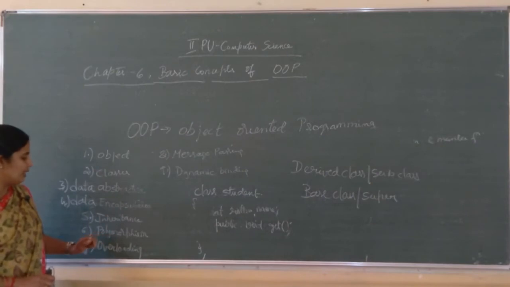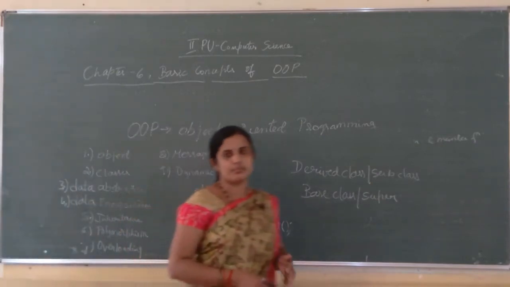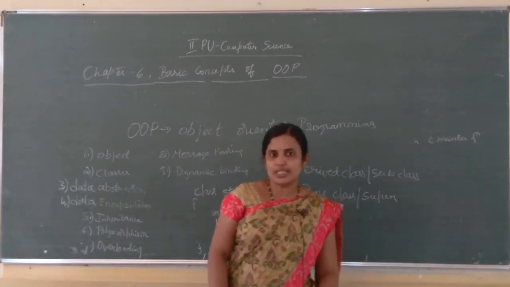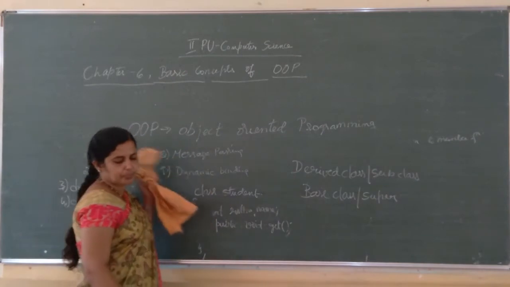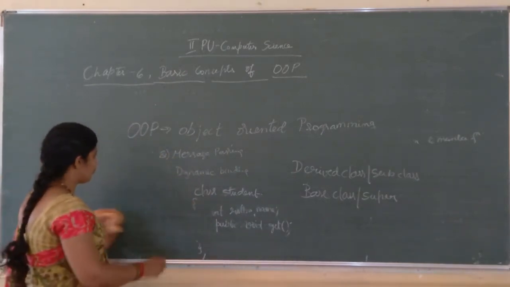Next we will be moving on to polymorphism. What is polymorphism? Polymorphism means, I will consider two types of polymorphism.